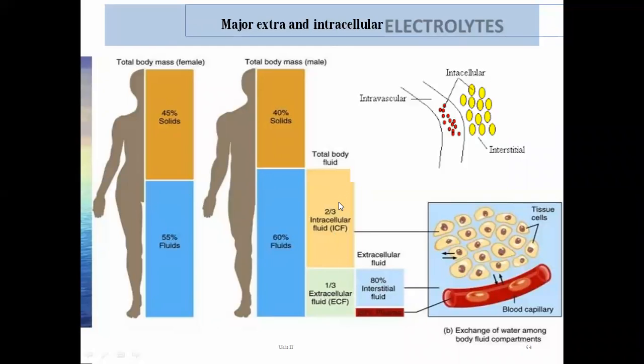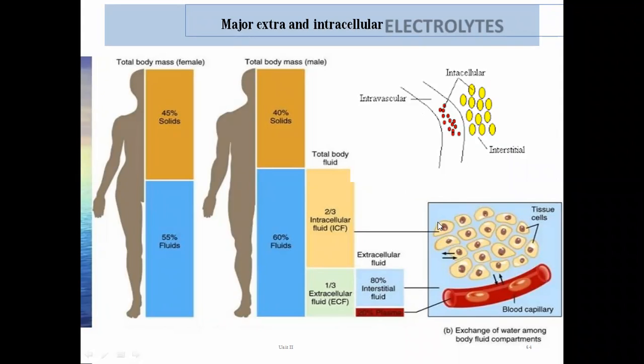Intracellular fluid, interstitial fluid, and plasma or vascular fluid. So what are those three types? Number one, intracellular, which is inside the cell.